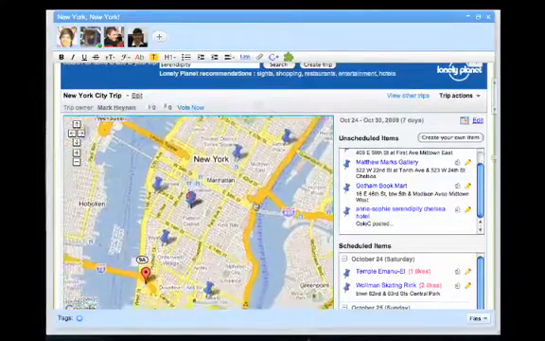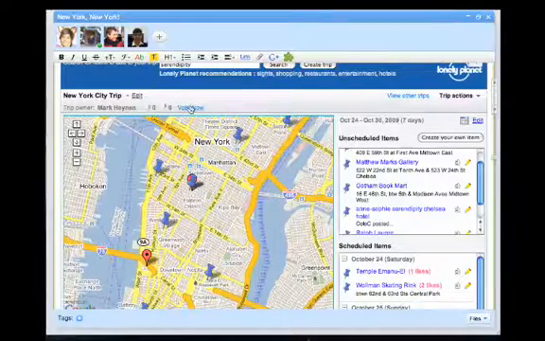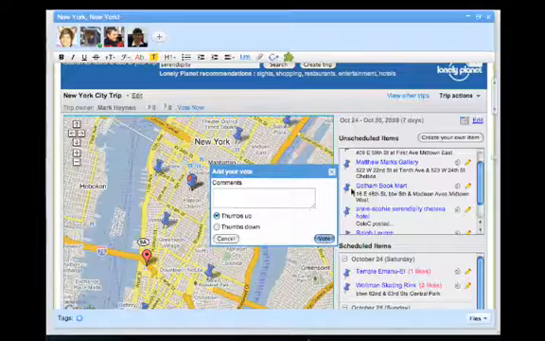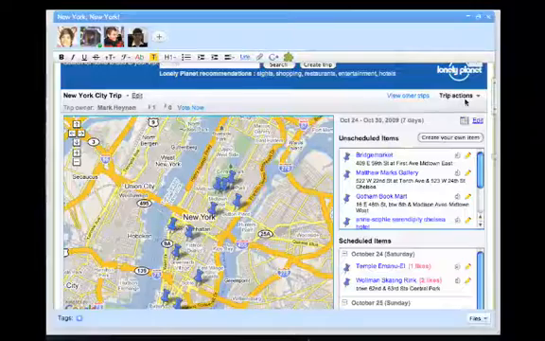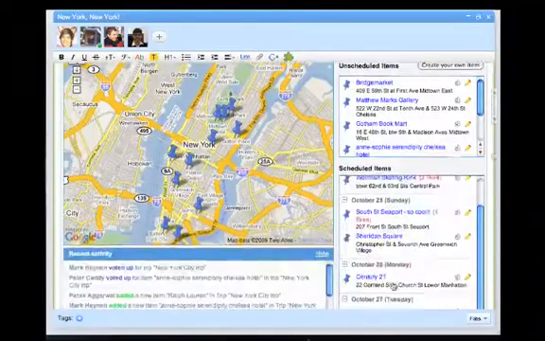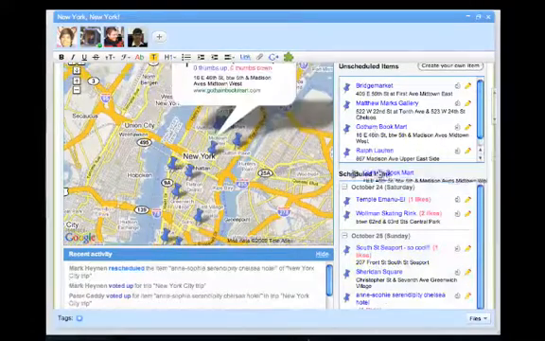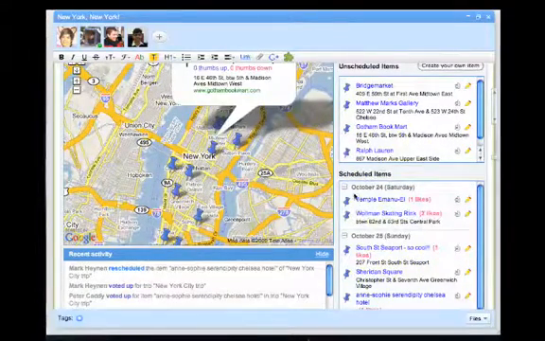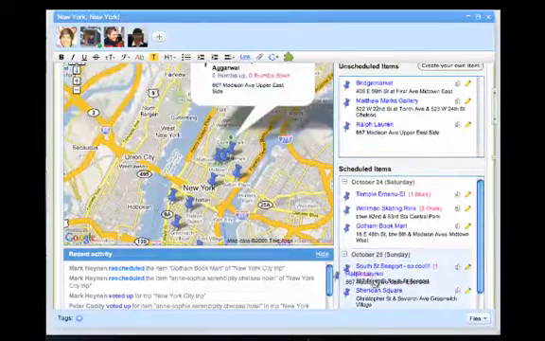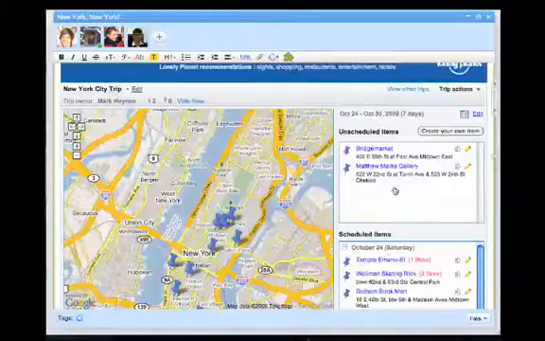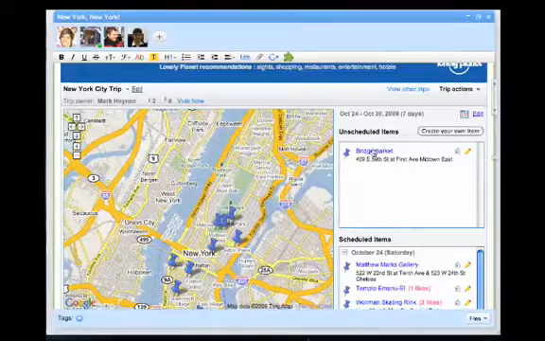There are a number of other options in terms of how you can actually export the trip out of Wave or voting on the trip. So you can actually vote a trip up and down, and you can actually export a trip out of Wave in a number of different ways. So we're still moving stuff around here, trying to get our ideal trip together. And once we have our ideal trip together, we're going to be exporting it straight out of Wave.